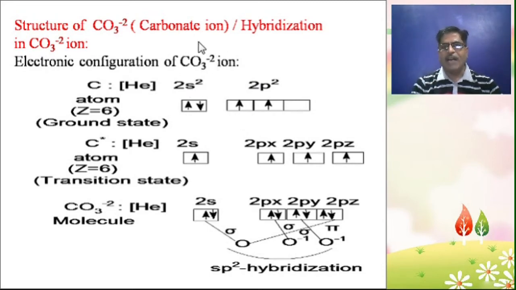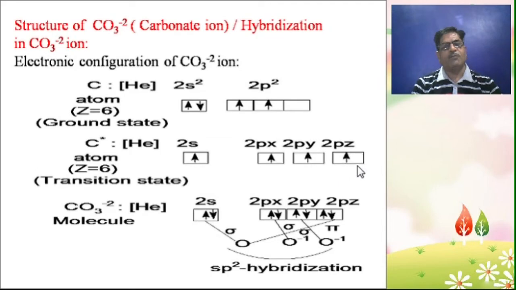But in the carbonate ion, four unpaired electrons are required in the carbon valence shell. So in the transition state of the carbon atom, by gaining some energy, one electron of the 2s orbital is promoted to the 2pz orbital.